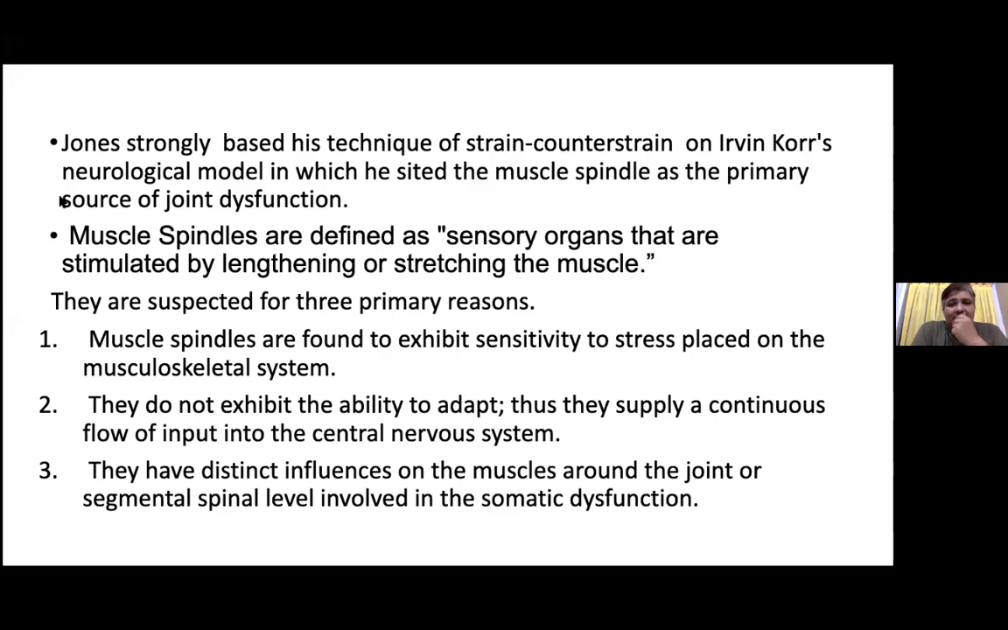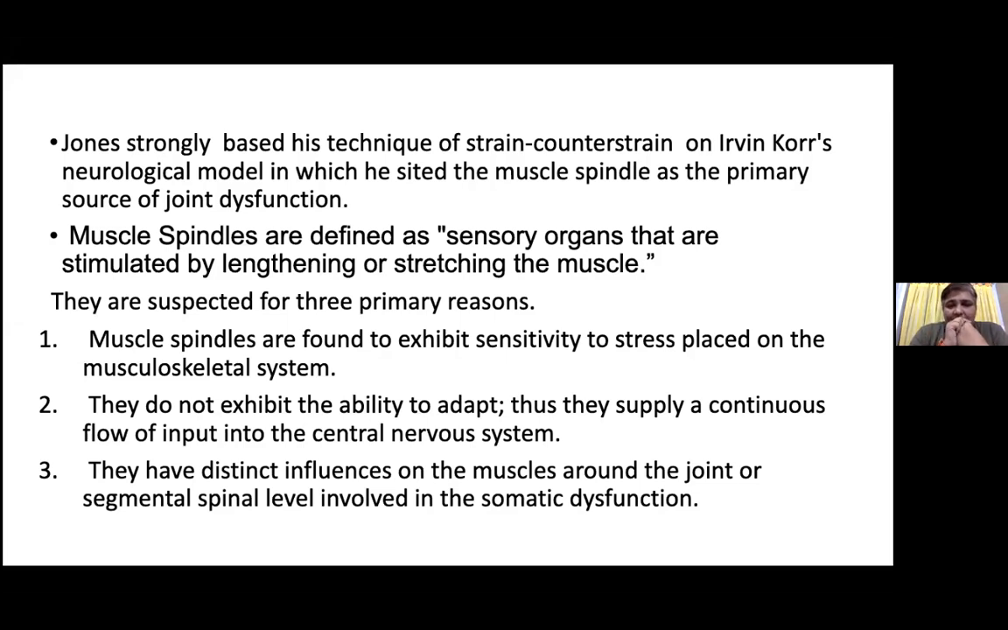Jones based the strain counterstrain technique strongly on a neurological model in which he cited the muscle spindle as the primary source of joint dysfunction. Muscle spindles are defined as sensory organs that are stimulated by lengthening or stretching of the muscles. The whole premise lies in the neuromuscular physiology of the muscle spindles. They are suspected for three primary reasons. The whole trigger point mechanism is based on the muscle spindle only.